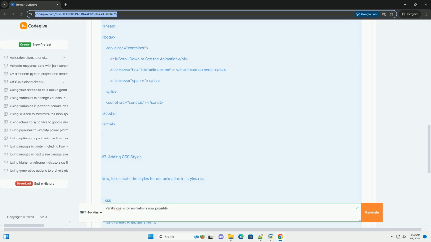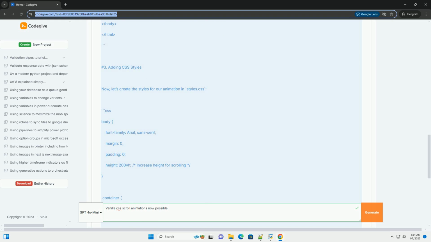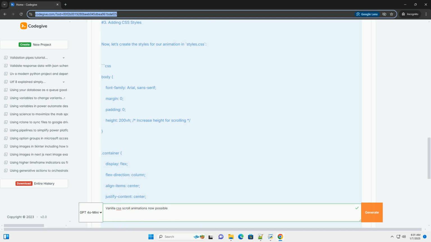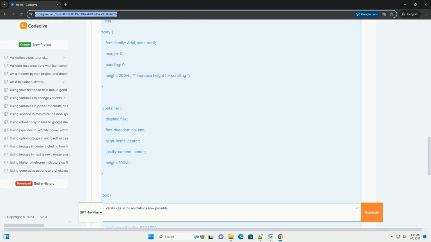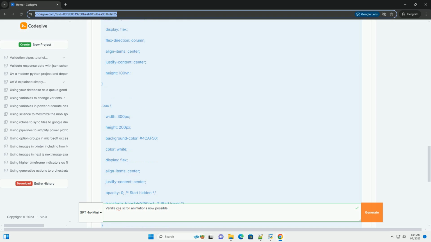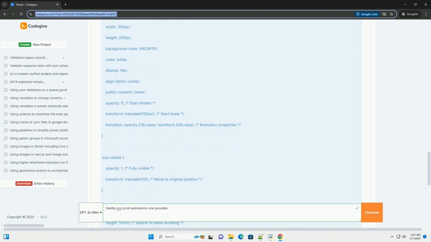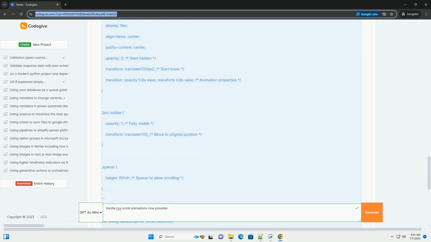What are scroll animations? Scroll animations are visual effects that are triggered when a user scrolls down or up a web page. They can be used to reveal elements, change styles, or create transitions that enhance the interface. How to create scroll animations with vanilla CSS.